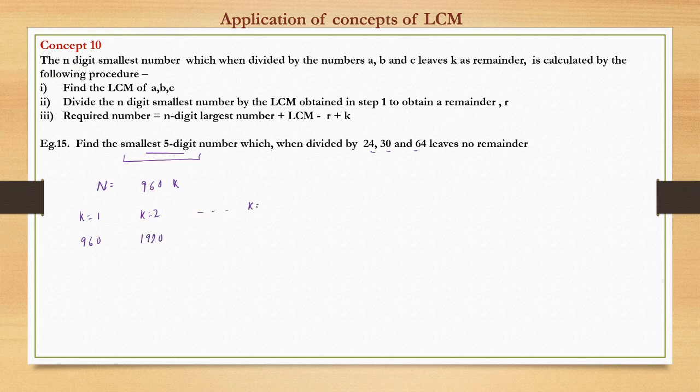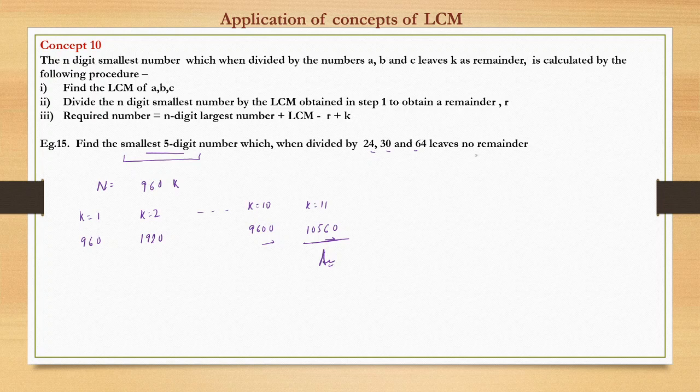Similarly, k equal to 10, it is 9600. k equal to 11, it is 10560. So find the smallest five digit number. Here it is a four digit number. Here it becomes a five digit number. So this is the smallest five digit number which is divisible by these three numbers. So this becomes the answer.